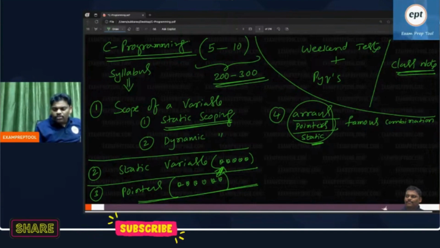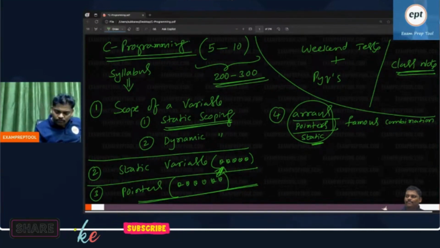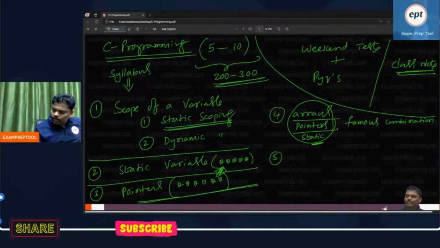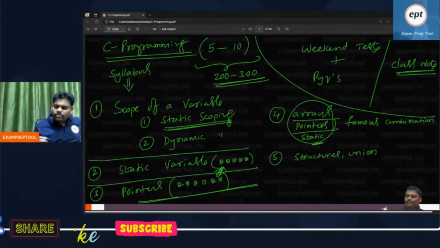Maybe they will give static variable only, maybe pointer only, maybe array only, but mixing they may use. Next one, fifth one, is structures and union. Yeah, some more things maybe I will cover.